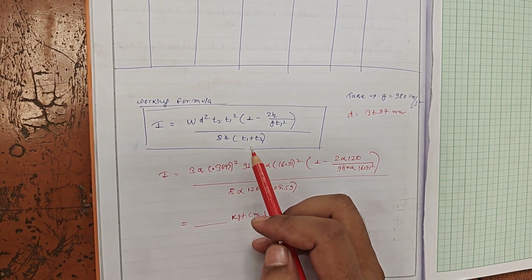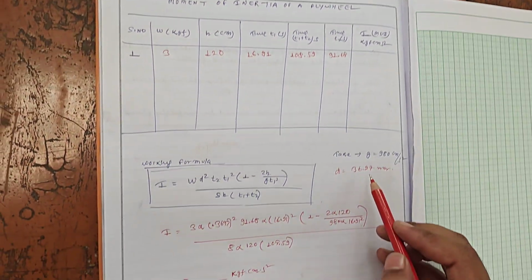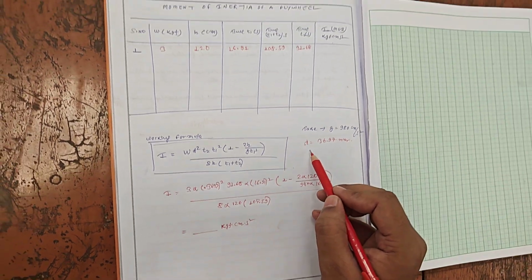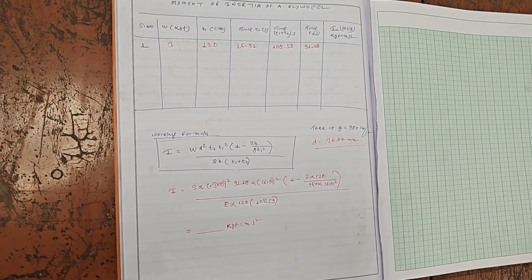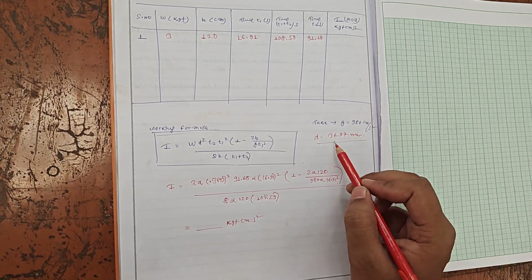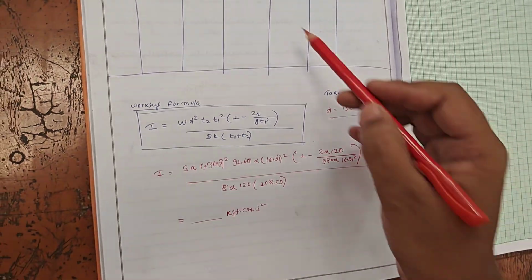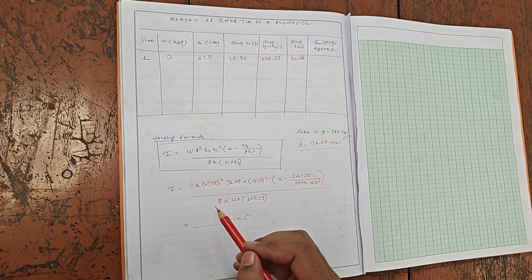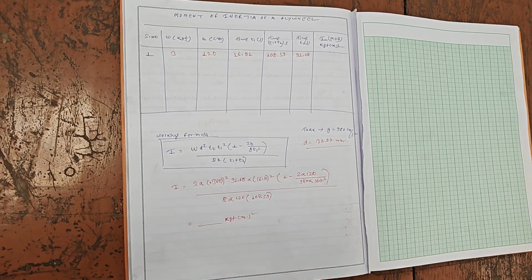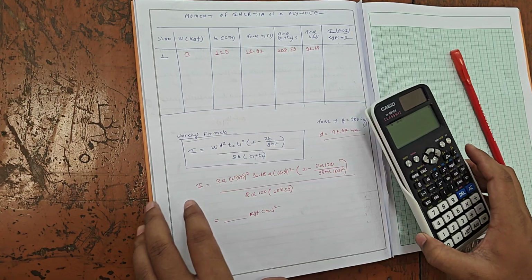We will get the moment of inertia in kgf centimeter second square, and the diameter value we calculated with digital vernier caliper is 36.97 mm, that is 3.697 centimeter. We put all these values in this working formula, and now we are calculating this with the help of a scientific calculator.